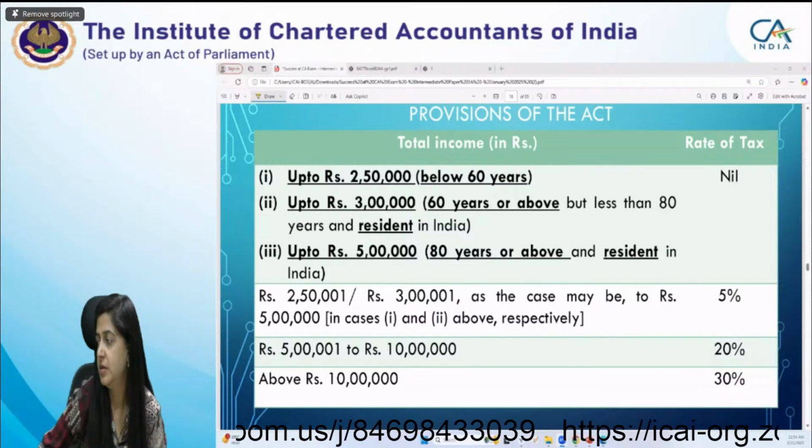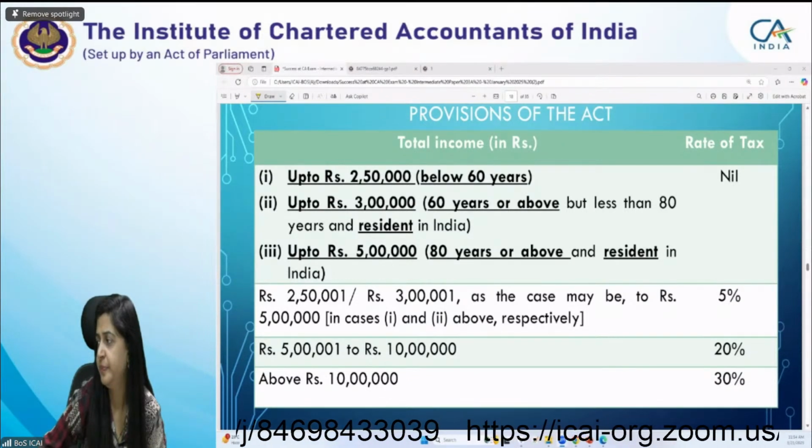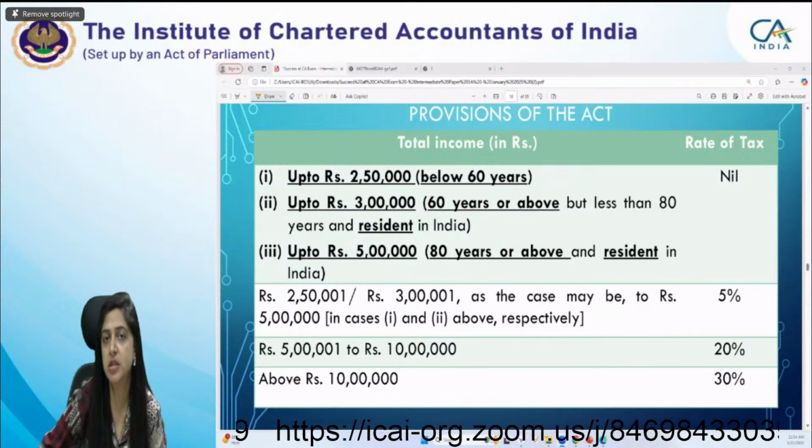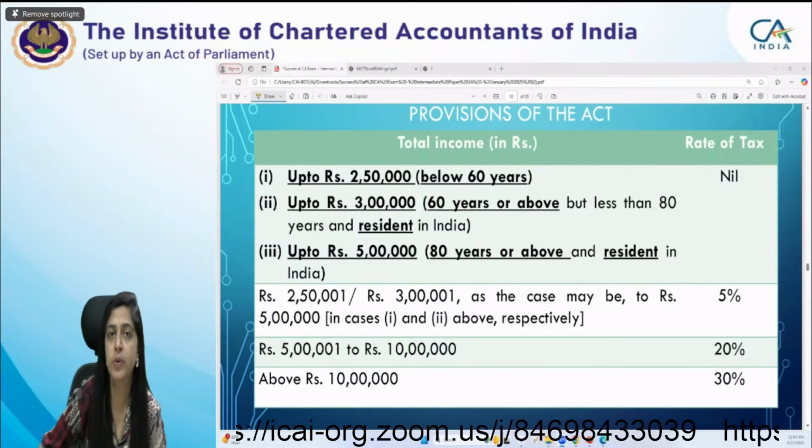Tell me, Ridhi, Habib, Raj, what are the conditions for AMT to be applicable to an assessee?